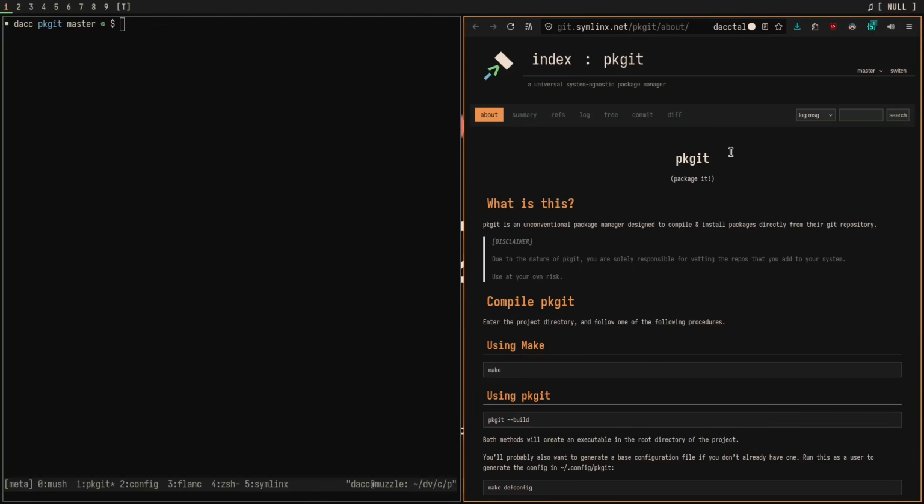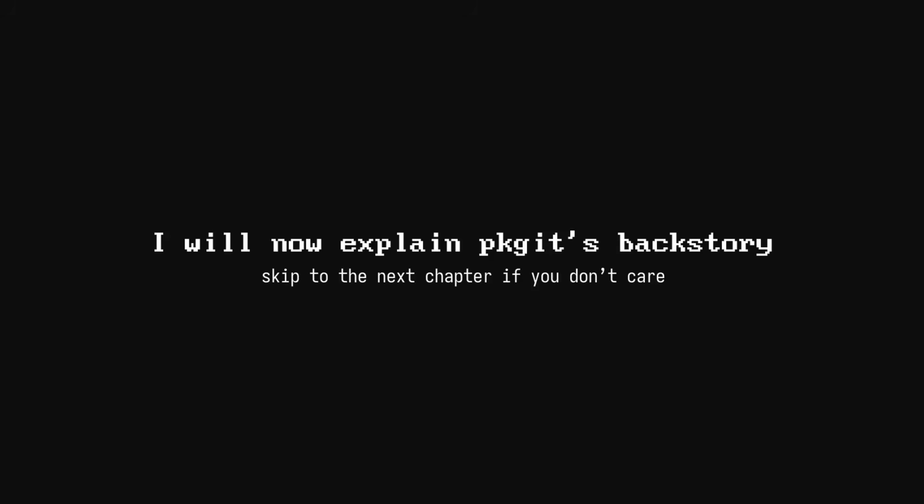And the first thing that comes to a lot of people's minds when they hear about someone making a package manager is why? What's different about this package manager than the rest? So allow me to indulge a little bit with the explanation of what pkgit actually is.